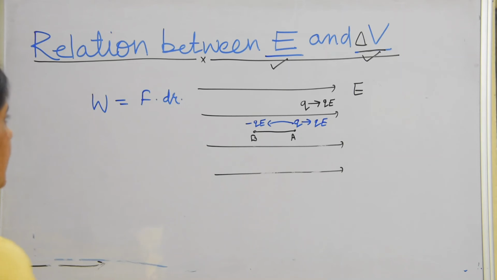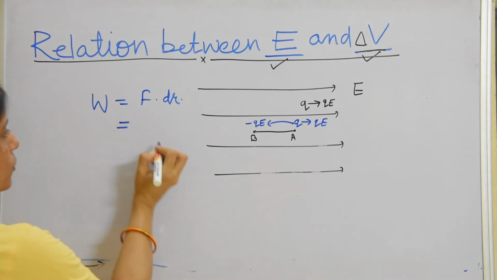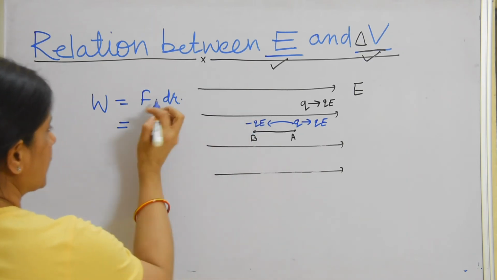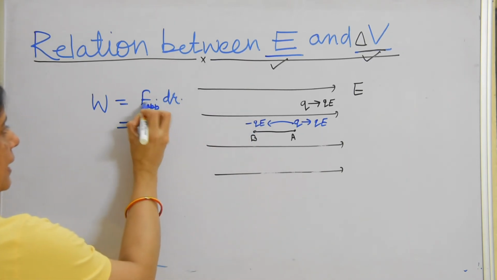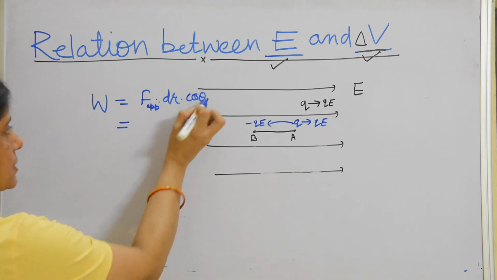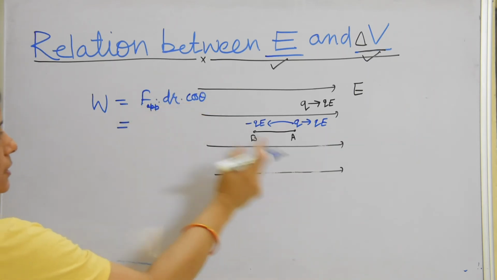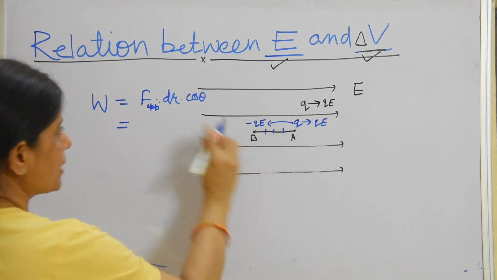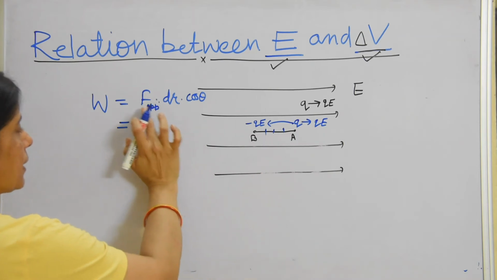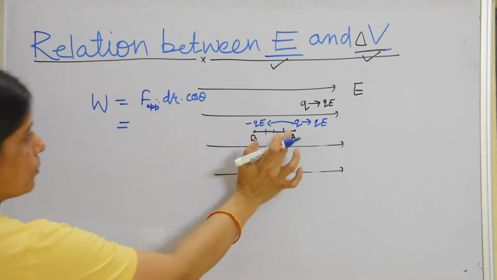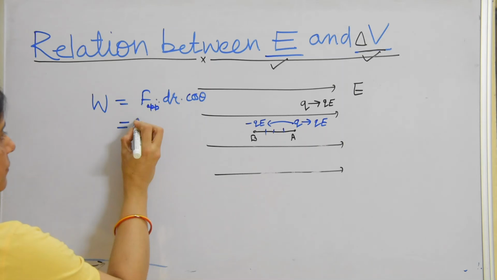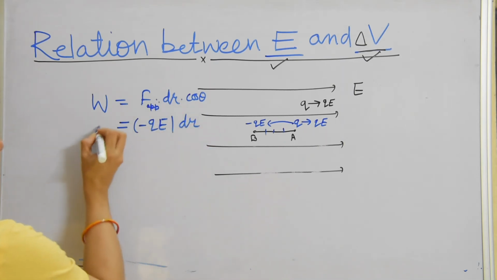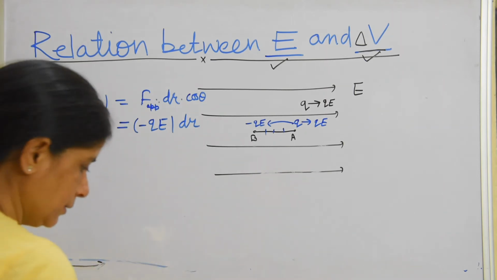This we have done several times. Force is the applied force, F applied. W is F dr cos theta. Force is in this direction and displacement is also in this direction, so cos theta will be 0. So F dr, and F applied is opposite to QE, so I can write F applied as minus QE into dr, and this is work done.